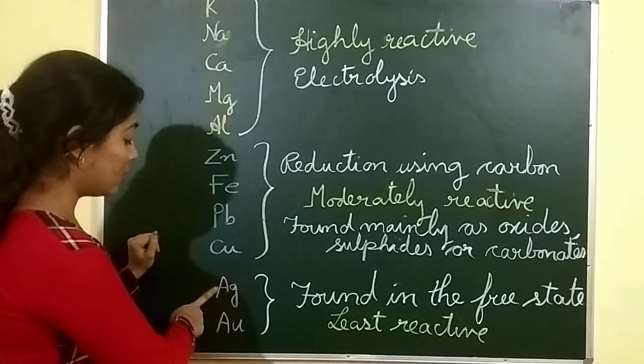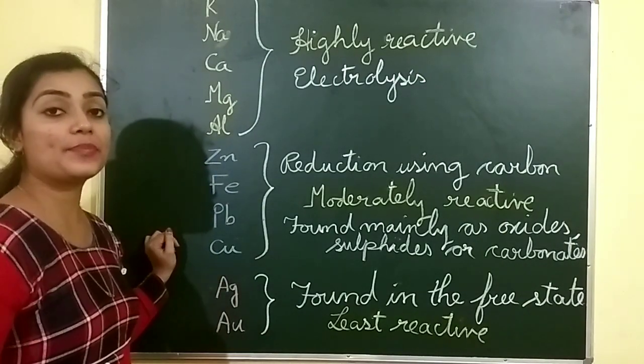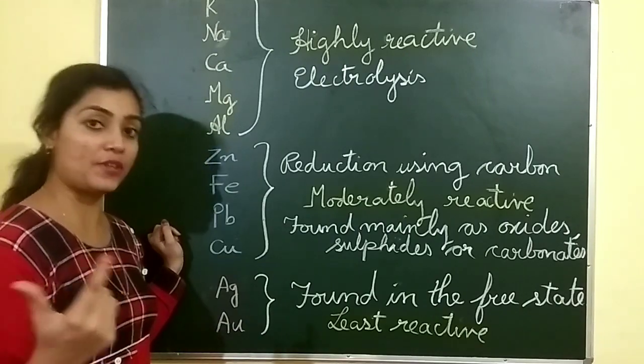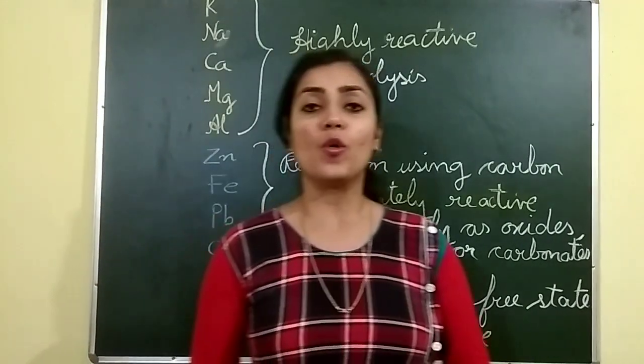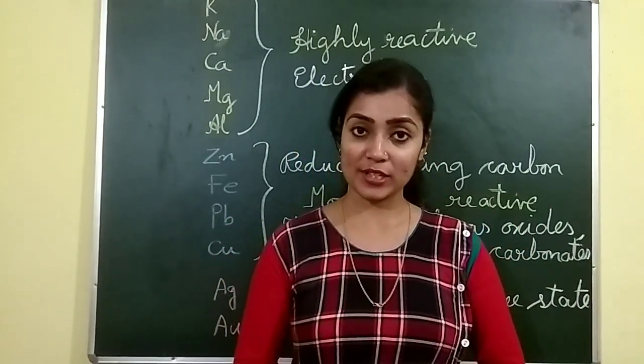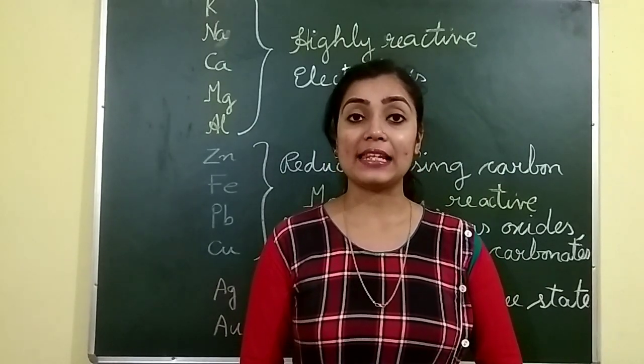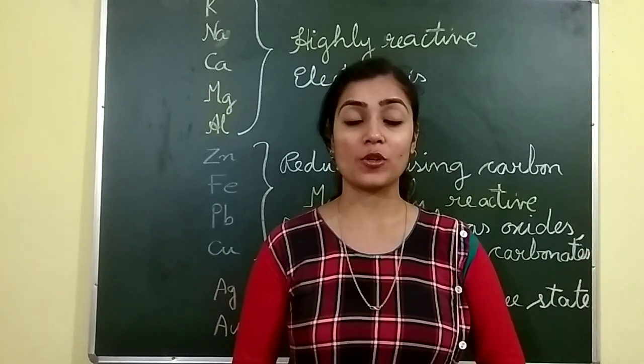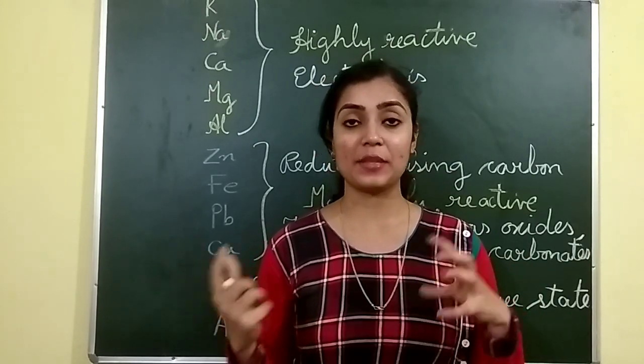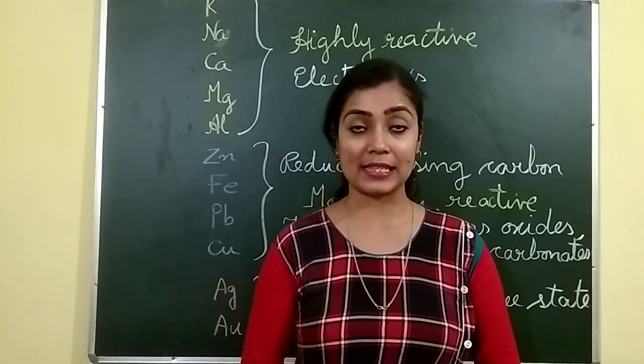Next are silver and gold. Silver and gold are least reactive, that is why they are found in the free state. Now, most of the metals are found as oxides. That is because oxygen is a highly reactive element, so oxygen reacts with most of the metals. That is why the metals are found mainly in the oxide state.